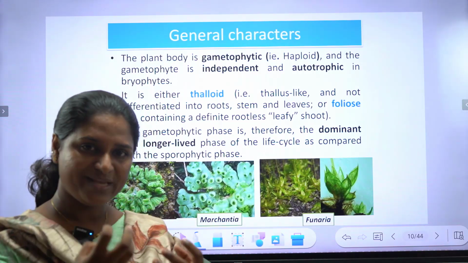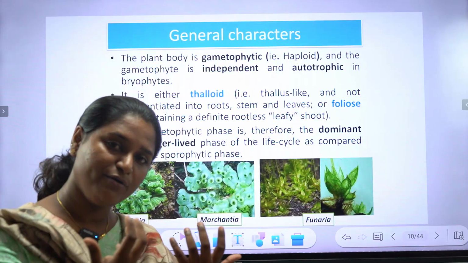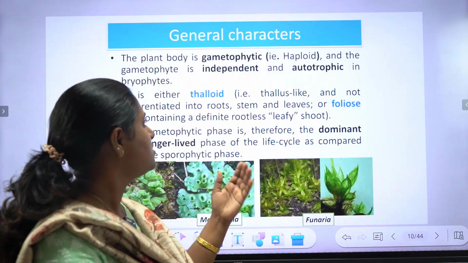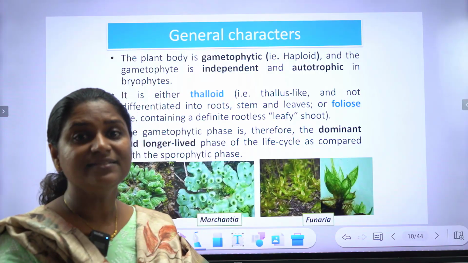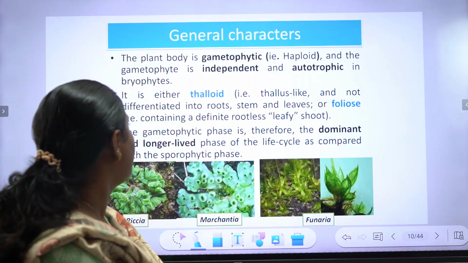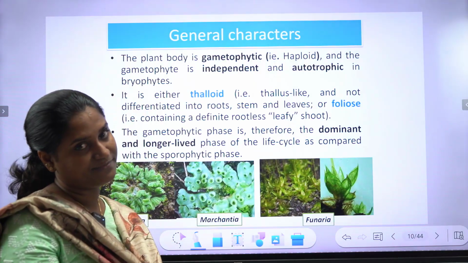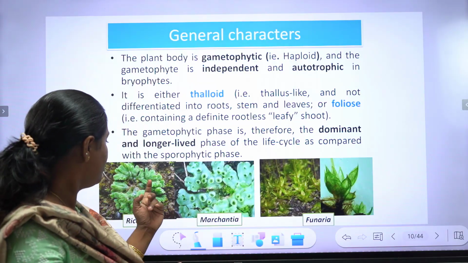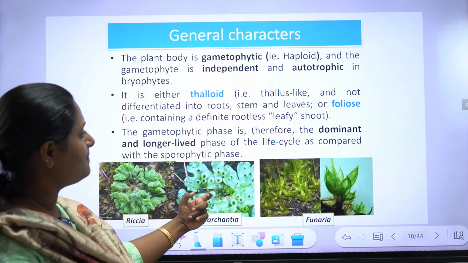Autotrophic means they can prepare their own food using chlorophyll. They possess chlorophyll, right? So they are referred to as independent. They don't depend on anyone for their nutrition. And the body is either thalloid, meaning thallus-like and not differentiated into roots, stem and leaves.